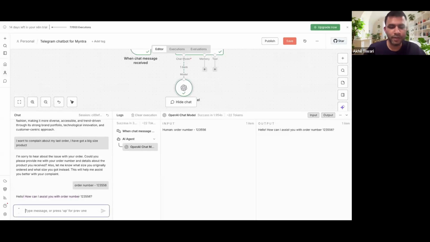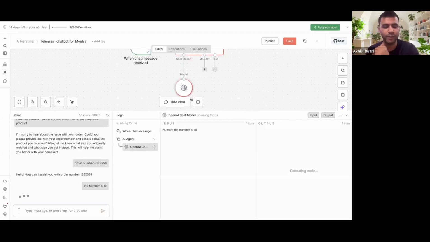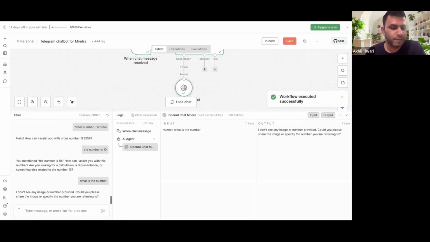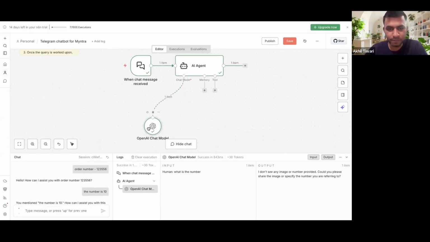I'll again explain this concept. Let's say the number is 10, right? Let's give this information to it. Okay, you mentioned the number is 10. How can I assist with the number? Now let's ask it, what is the number? Now I don't see any image or number provided. Could you please share the image or specify the number you're referring to? So you could see that, right? It is able to forget what the previous conversation was about, and that is something which memory enables, right? That's something we are going to work towards, and we will enable the memory. And then we'll see how the reaction of the model changes, right?